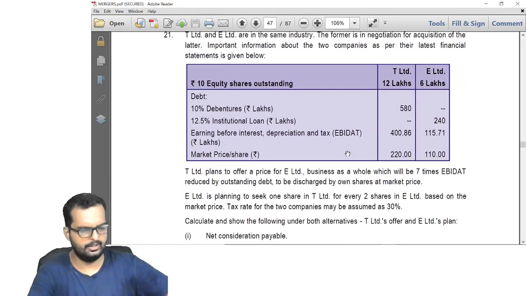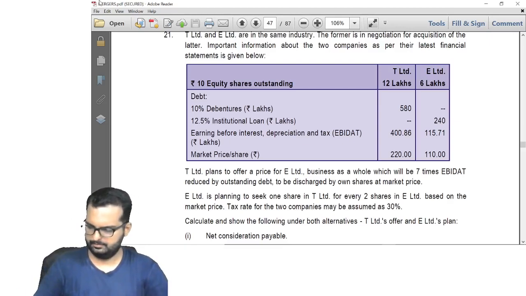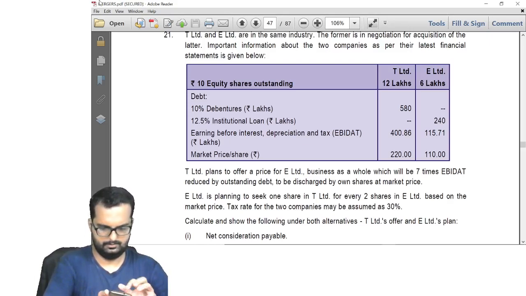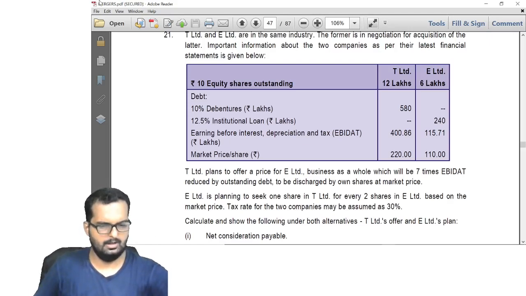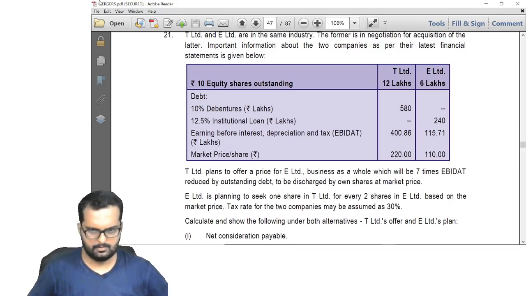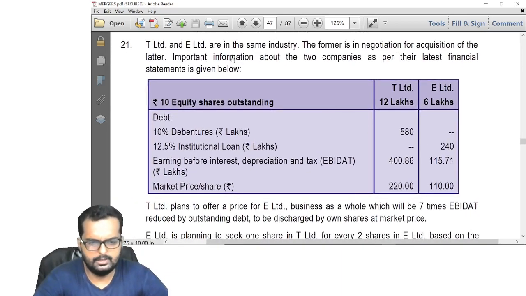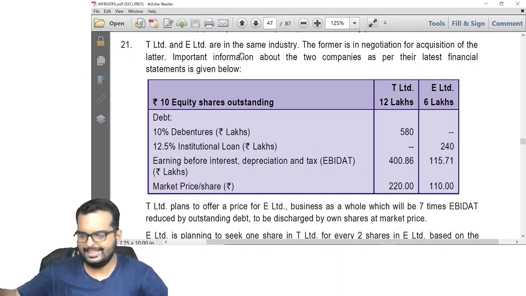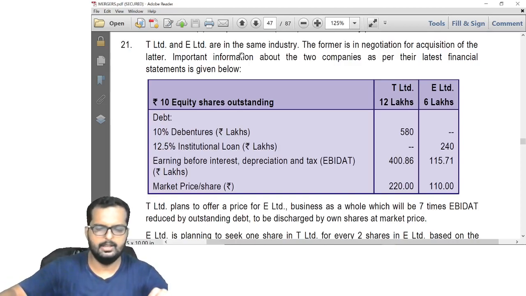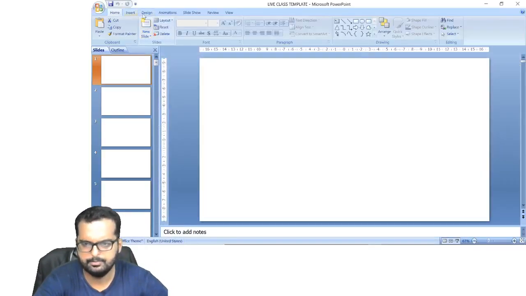All right, please take this question, read through the question. Read and understand the question now, friends. All right, let's do it together. There are two companies now. First one is called T Limited and the other one is called E Limited. They have given some financials in the table. So let me write down the basic data now.